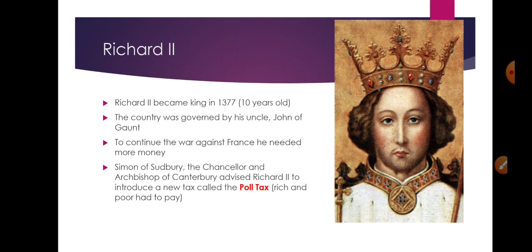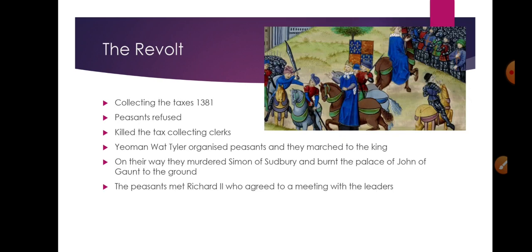His uncle kept convincing him to continue the war in France, as England was losing more and more territories. And Simon of Sudbury, his chancellor and the Archbishop of Canterbury, advised Richard II to introduce a new tax called the poll tax. Poll means head. So it's basically an amount of money that was supposed to be paid by everyone, rich or poor, over the age of 14 years old. Now that was another very unpopular law, and the peasants quickly revolted against this.